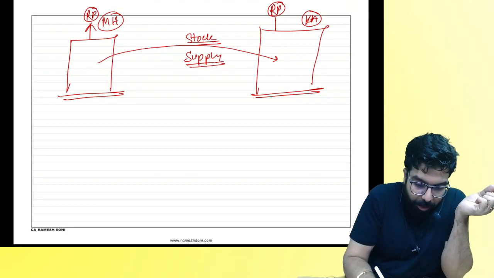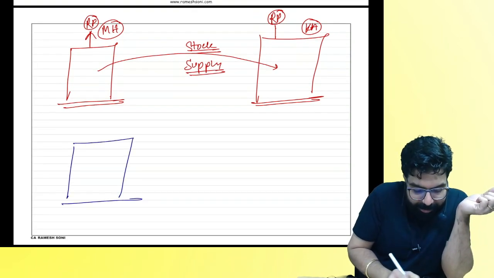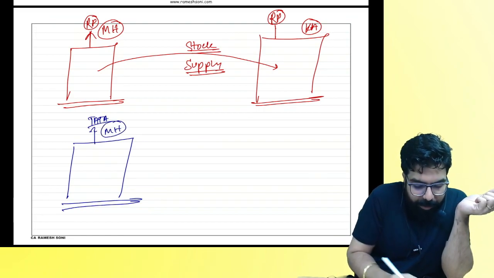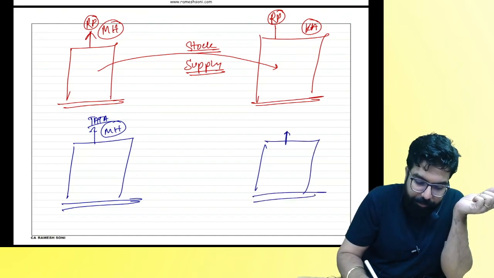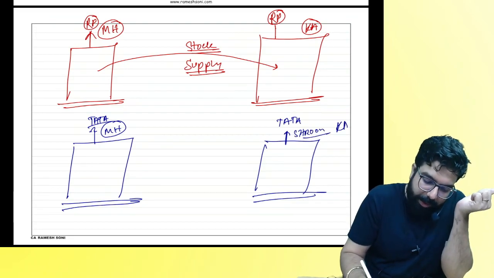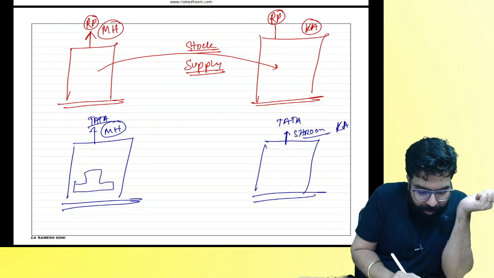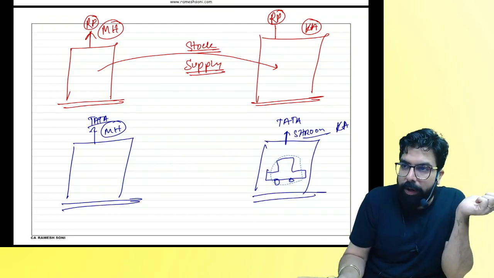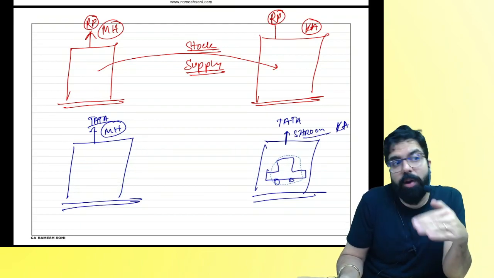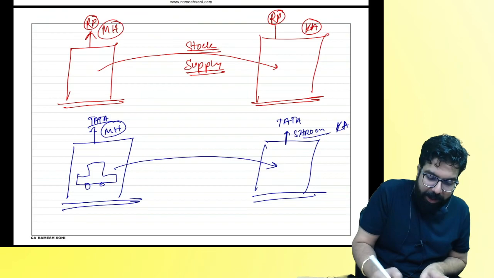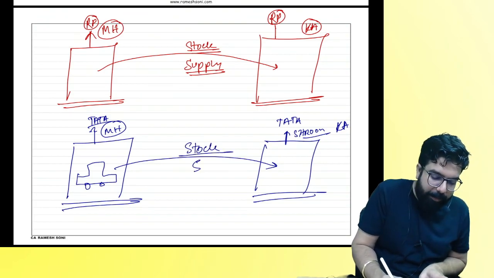Okay. My question is, supposingly, Tatas have their factory. This is Tata's factory in Maharashtra, and this is Tata's showroom in Karnataka. Here they made a car and they transferred the car from the factory to the showroom. Is the car for them, or is the car stock for them? So, people, tell me one thing. When the car is transferred from here to here, it is stock transfer. Will it be a supply?